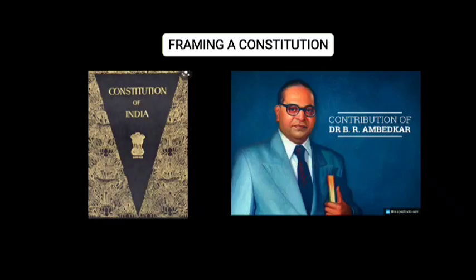Next is the framing of a constitution. Once a nation has become independent, they needed a constitution, a set of rules and regulations which is supposed to be followed by all the people of the country. It is like a rule book for the country, so that everyone would follow it according to the book. So once a country got independence and adopted a democratic form of government, they needed a constitution.